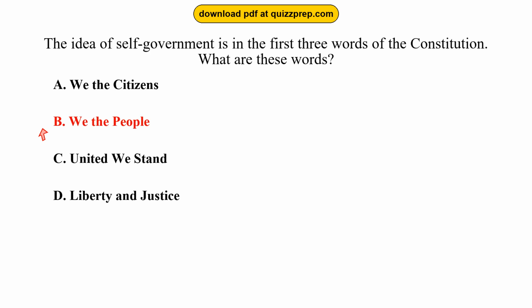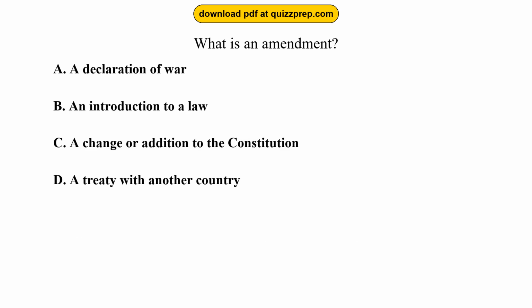We the people. We the people establishes that the power of the government comes from the citizens. Question 21. What is an amendment? Option A, a declaration of war. Option B, an introduction to a law. Option C, a change or addition to the Constitution. Option D, a treaty with another country. The correct answer is option C, a change or addition to the Constitution.